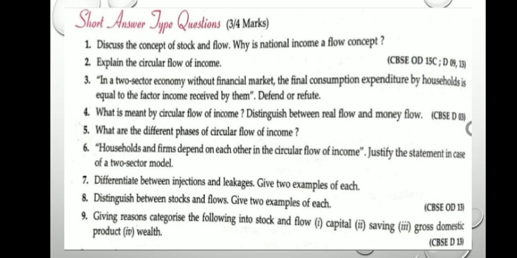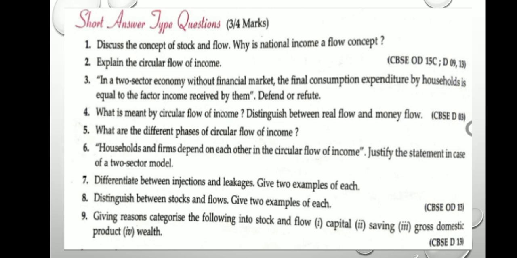Real flow is like the barter system, when goods are exchanged with goods, and money flow is when exchange happens with the help of money. Now what are the different phases of circular flow of income? Households and firms depend on each other in a circular flow of income. Justify this statement in case of a two sector economy. Differentiate between leakage and injection. Give two examples of each.